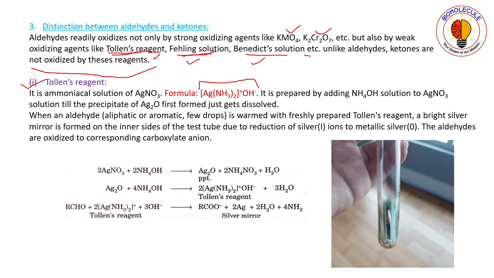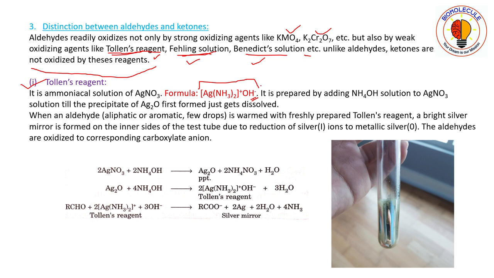Silver is coordinated to two ammonia molecules, bearing a positive charge, and it is counterbalanced by hydroxide ions as the counter ions.